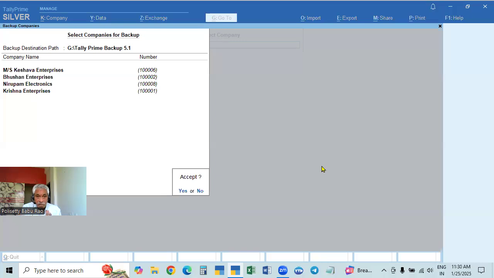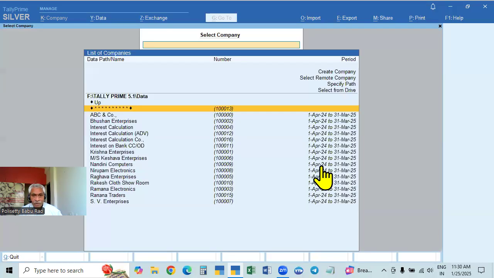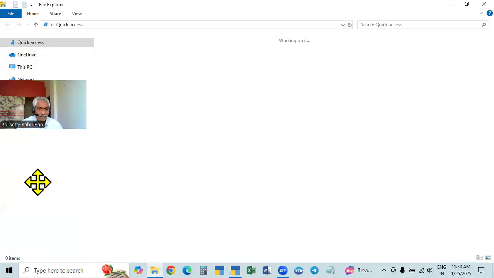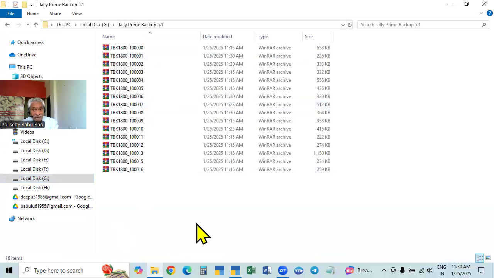And the data which we added today will override the old data. But old company numbers will not change. The companies will not increase. The same companies will be there as they are. The data will be updated, overwritten. So here, first one, second one, third one, fourth one. All the four are available. The companies which you selected and updated overrode the old data, and the data is updated here. Only those companies will be there.